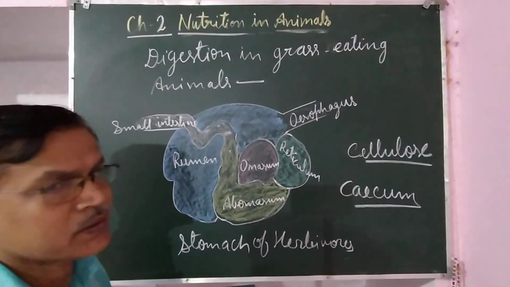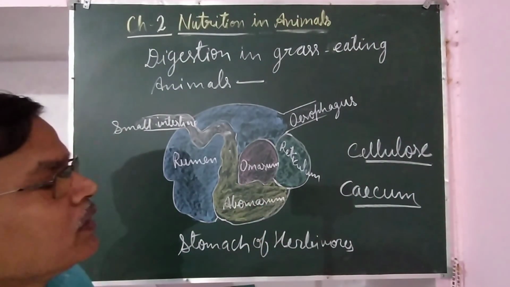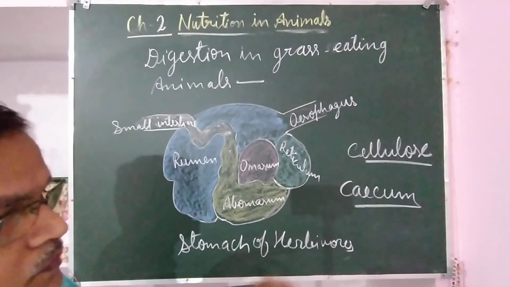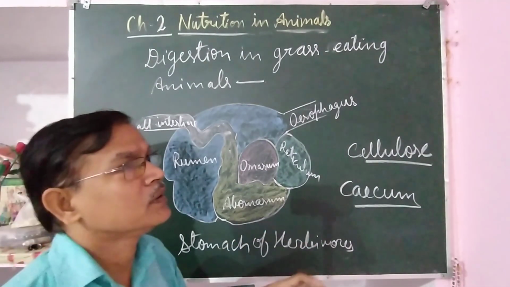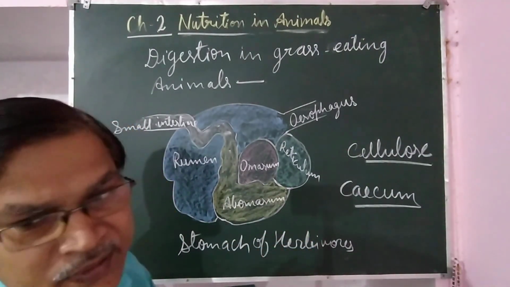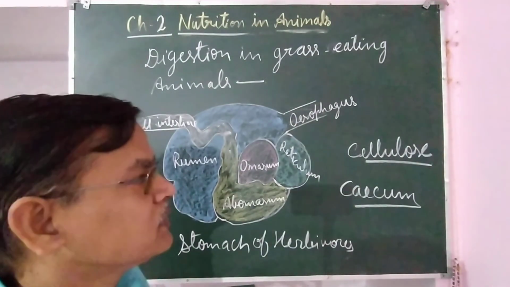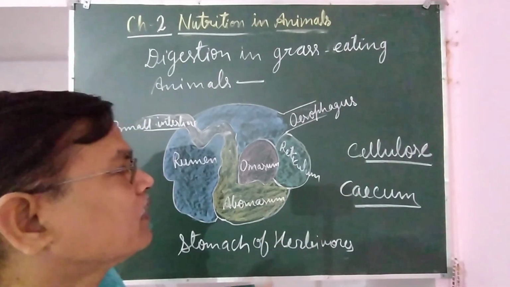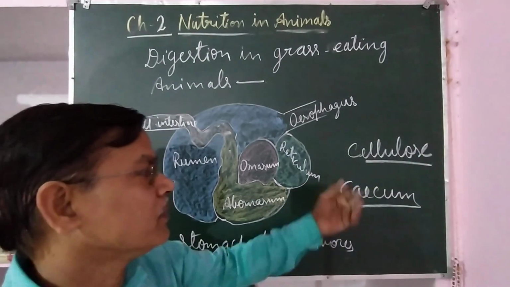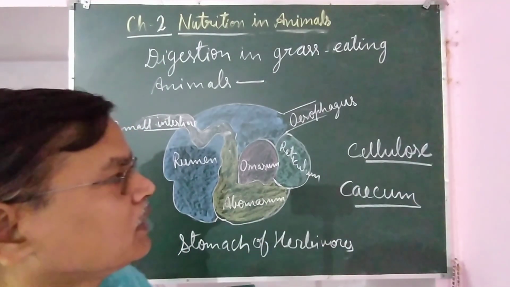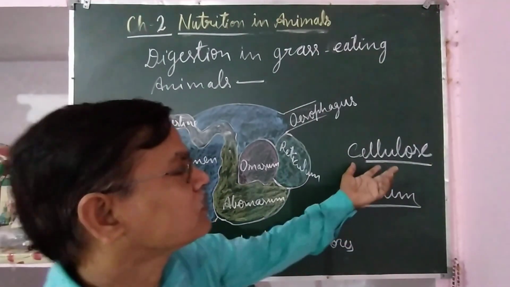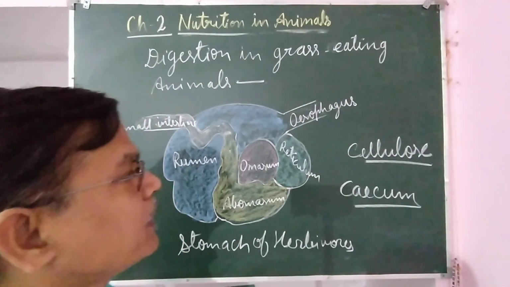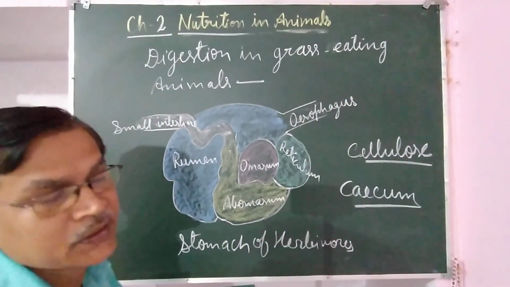Roughage helps in the movement of food during digestion, and the undigested part of the food that is left is thrown out of the body. Roughage is made up of cellulose, so it is necessary in our diet also, as you may have studied in earlier classes.